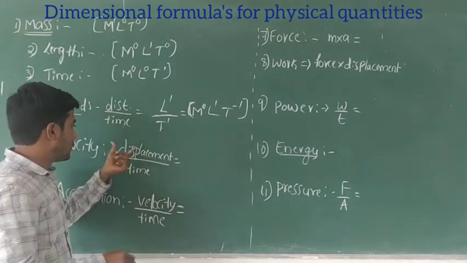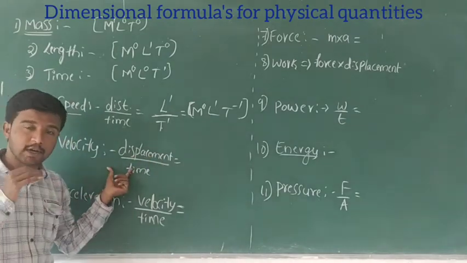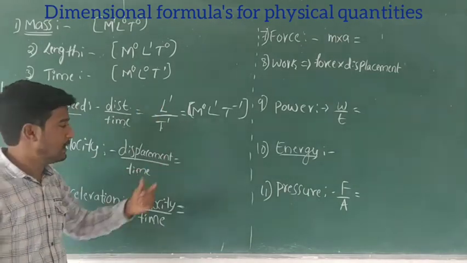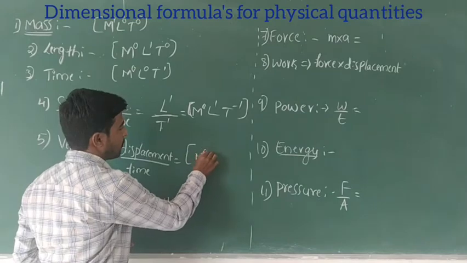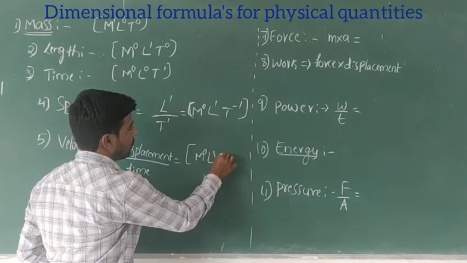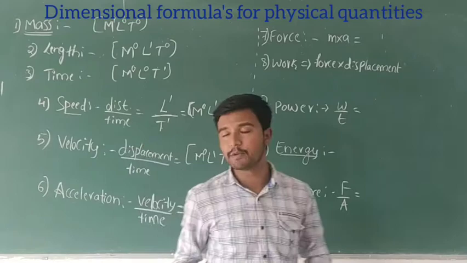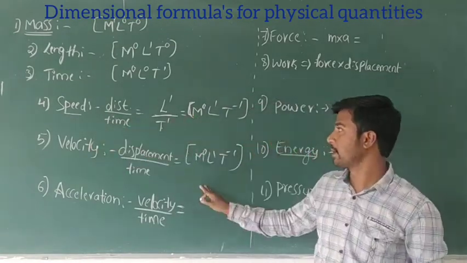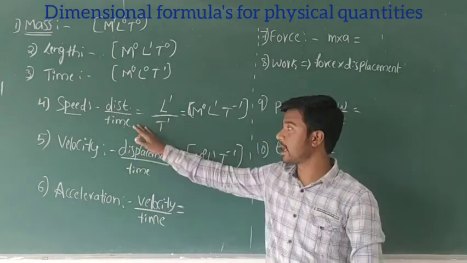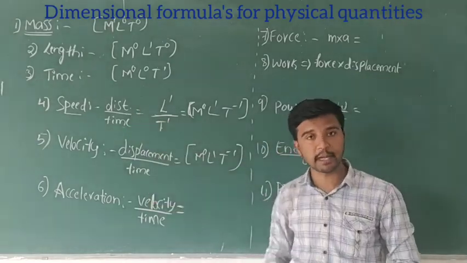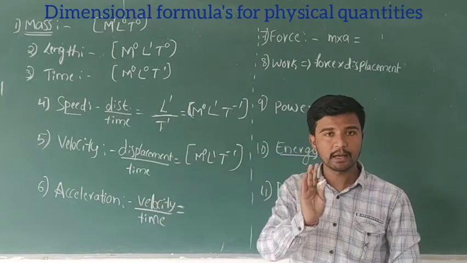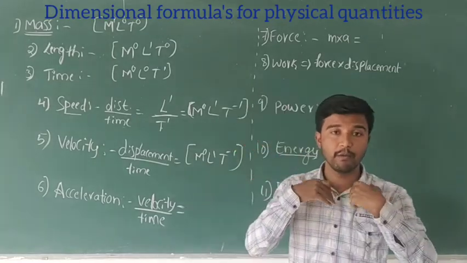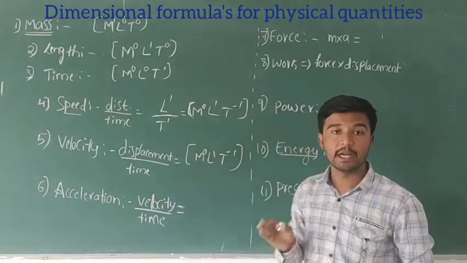So the dimensional formula of velocity is the same as speed. I will write directly M to the power 0, L to the power 1, T to the power minus 1. Yes, students, don't get confused. The dimensional formula of speed and velocity are both the same, because one is distance by time and the other is displacement by time. Okay? Clear? M0 L1 T to the power minus 1.